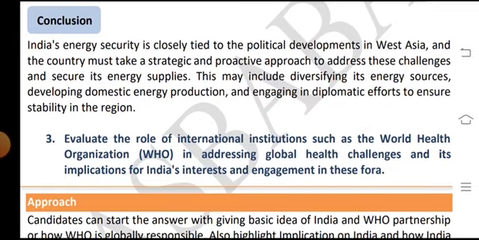Conclusion: India's energy security is closely tied to the political developments in the Gulf areas, and the country must take a strategic and proactive approach to address these challenges and secure its energy supplies. This may include diversifying its energy sources, developing domestic energy production, and engaging in diplomatic efforts to ensure stability in the region.